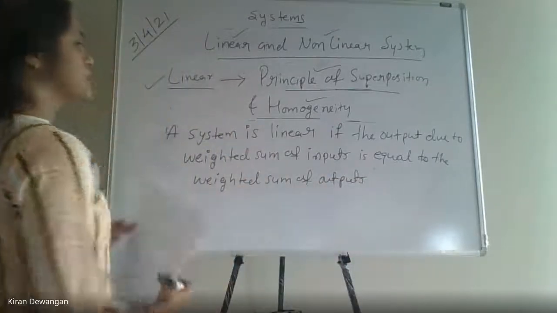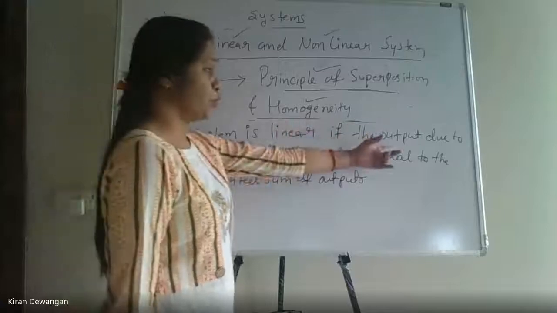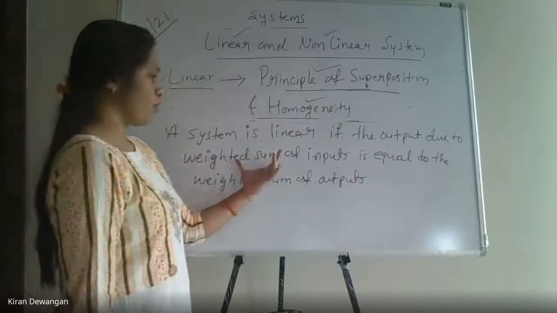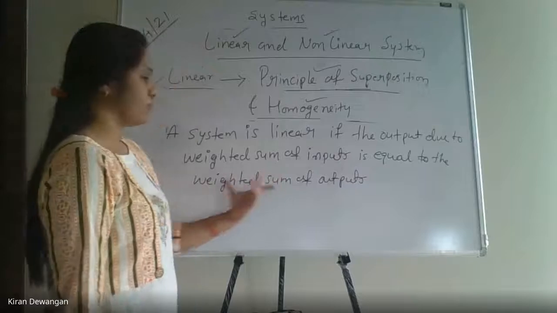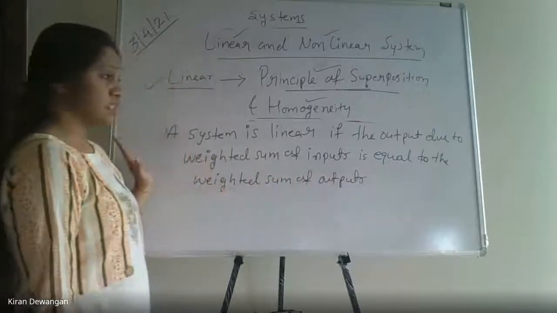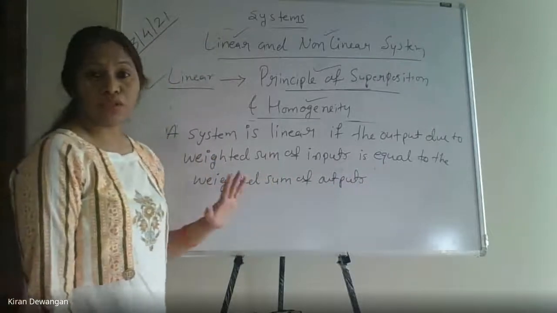A system is linear if the output due to weighted sum of inputs is equal to the weighted sum of outputs. Now it is very important to understand what this means.